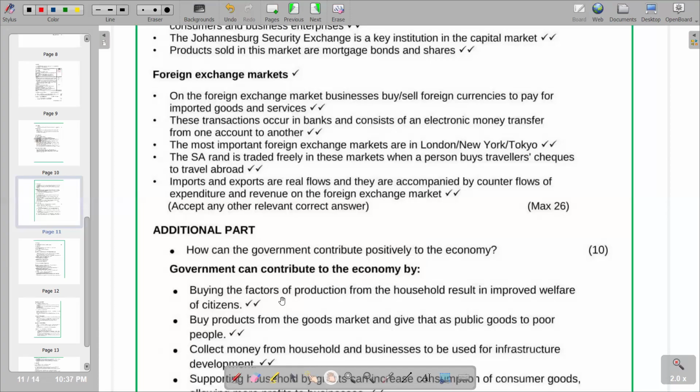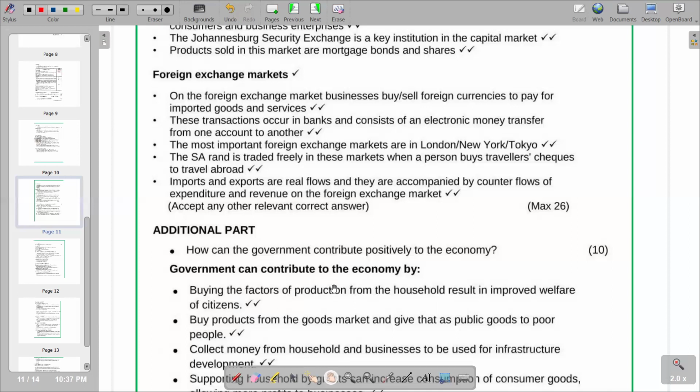So the first part is saying government can contribute to the economy by buying the factors of production from the household, which results in improved welfare of citizens. So the government also buys factors of production from the households. How do they buy? Remember, the households represent the citizens in the country. They provide the government with labor.